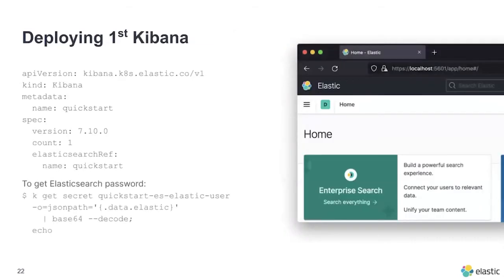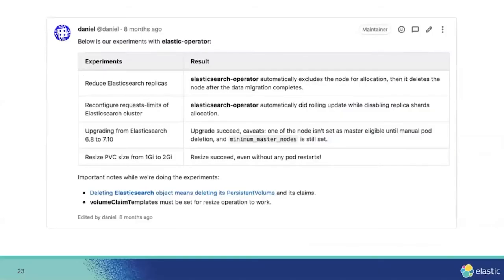This is also what I like. To create Kibana, we just define it, and we can tell it to connect to the Elasticsearch named quickstart, and Kibana will be automatically connected to quickstart without additional configuration, becoming a nice UI for the cluster. We did a lot of experiments, for example reducing Elasticsearch replicas, and we liked how the Elasticsearch operator helped us, so we are pursuing this solution.